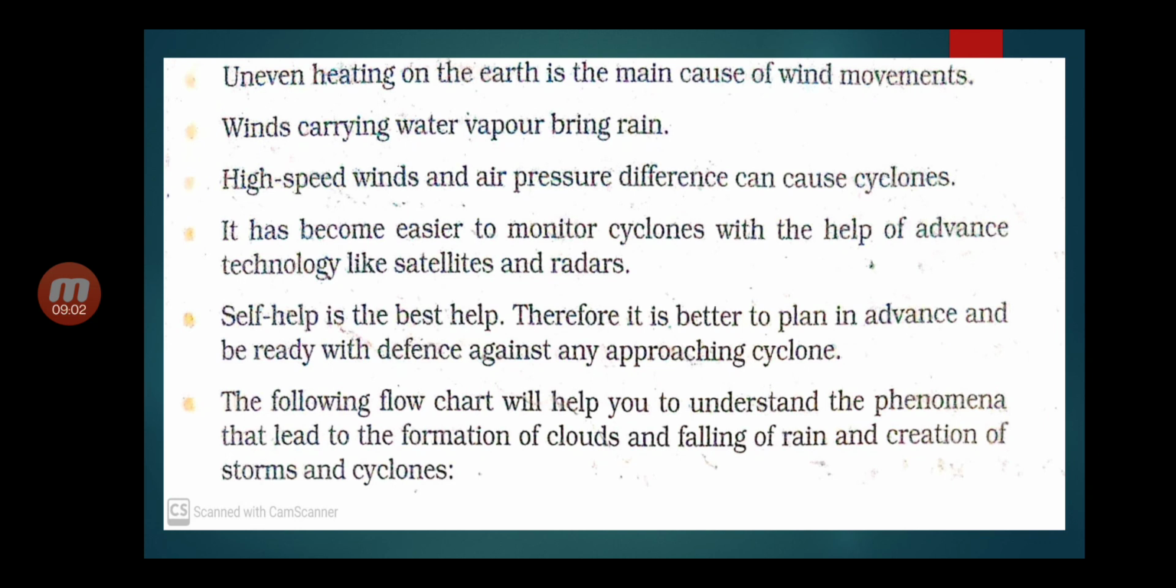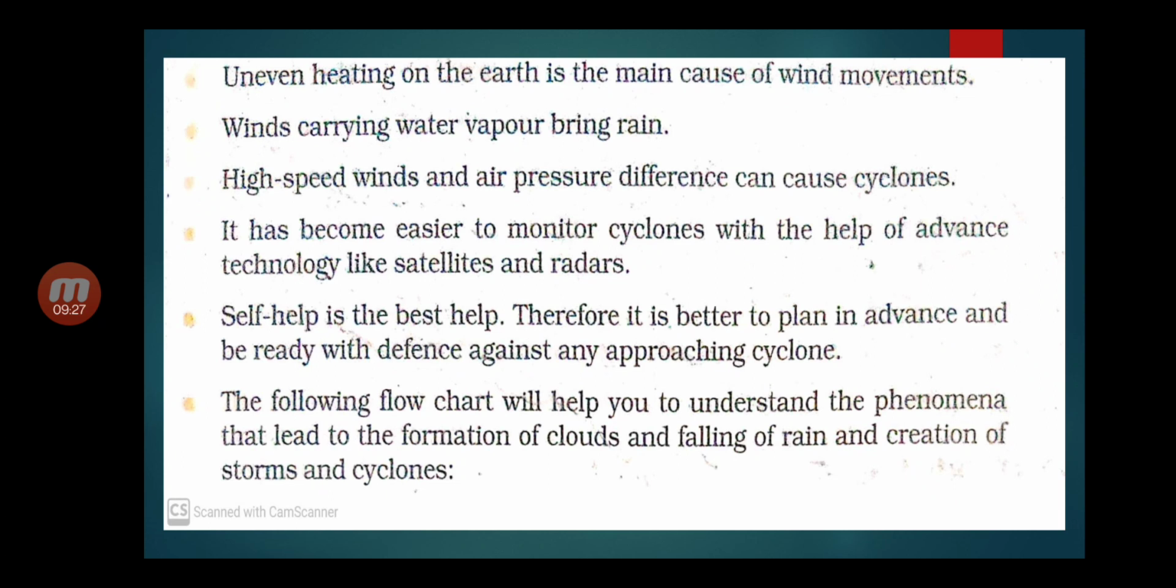Uneven heating on the earth is the main cause of wind movements. Winds carrying water vapor bring rain. High speed winds and air pressure difference can cause cyclones. It has become easier to monitor cyclones with the help of advanced technology like satellites and radars.